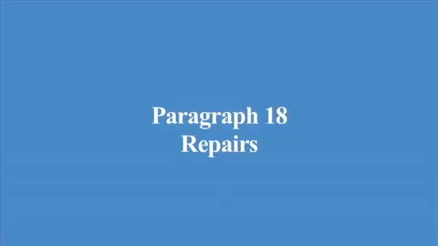Finally, this paragraph indicates whether smoking is permitted on the property. If smoking is not allowed but does occur on the property, the landlord is entitled to certain remedies discussed in this paragraph. Paragraph 18, repairs. This paragraph addresses repair obligations for both the landlord and tenant. All requests for repairs must be in writing.